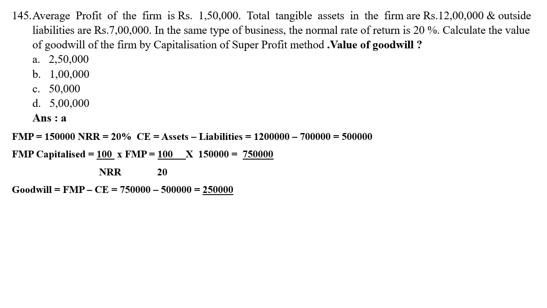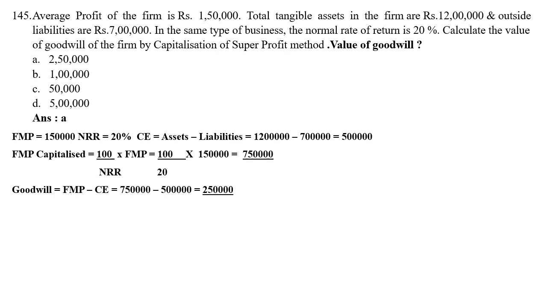Then you have NRR as 20%. Then you have tangible asset 12 lakhs and liability 7 lakh. So your capital employed is 12 lakh minus 7 lakh, 5 lakh. Then you will find FMP capitalized equals 100 divided by NRR into FMP. So 100 divided by NRR, which is 20, into 1,50,000.